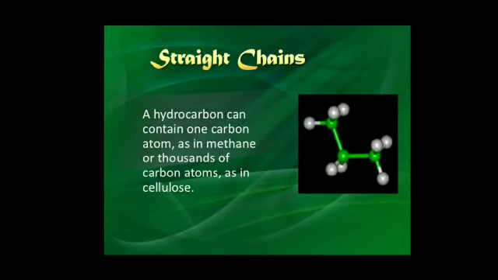Straight chain structure. A hydrocarbon can contain one carbon atom as in methane or thousands of carbon atoms as in cellulose. So straight chain structure means when you are drawing a line to represent the bond between the elements.